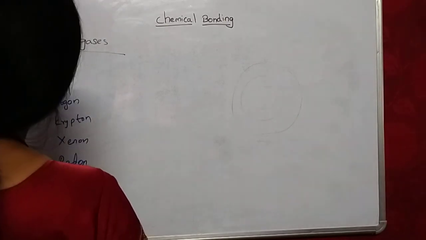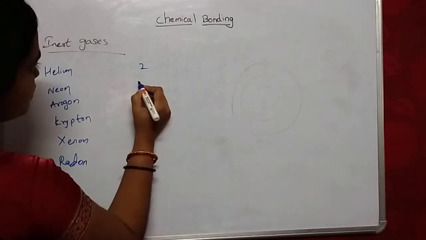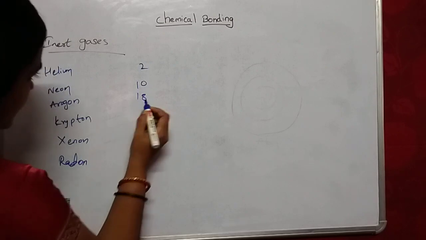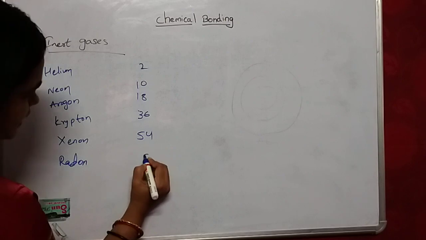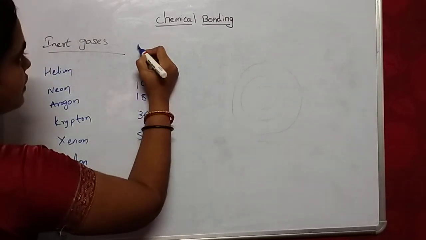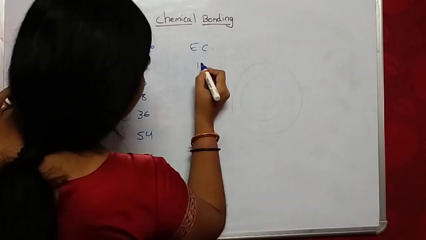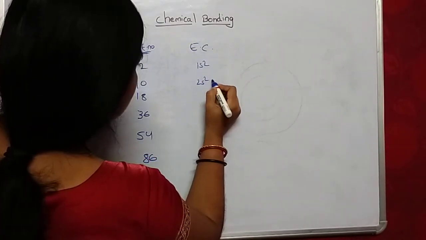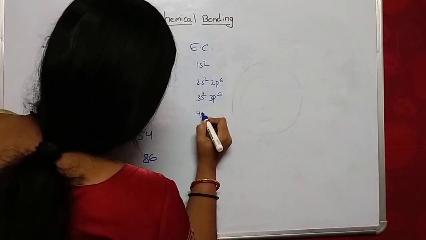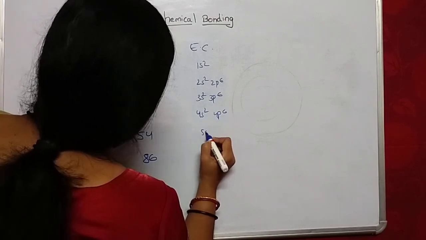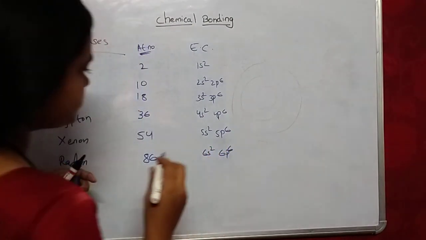These are inert gases, and their atomic numbers are 2, 10, 18, 36, 54, 86. The electronic configurations are 1s2, 2s2 2p6, 3s2 3p6, 4s2 4p6, 5s2 5p6, 6s2 6p6.